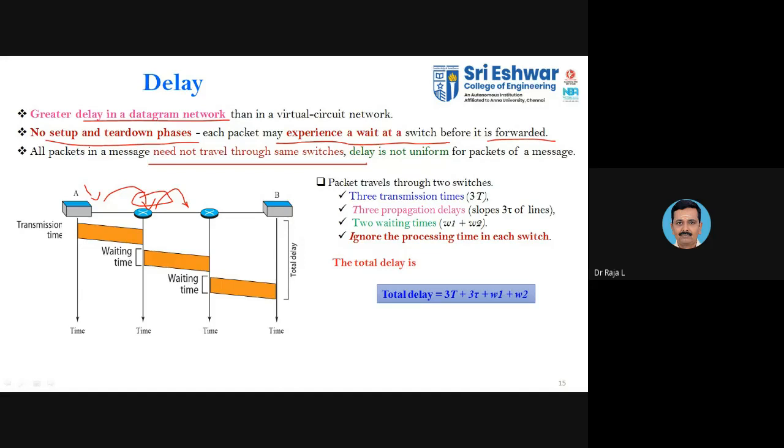During that time, it may be a shorter path or it may be a longer path. At the destination, definitely you will receive the packets out of order. So you need to group those packets and put them in order with a suitable protocol.